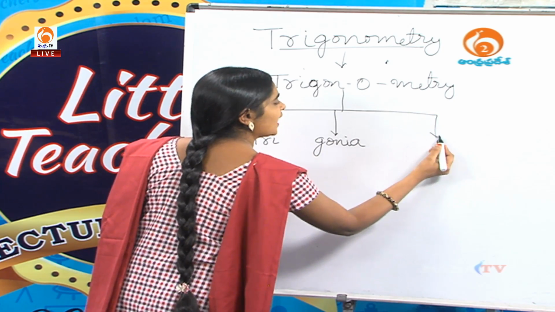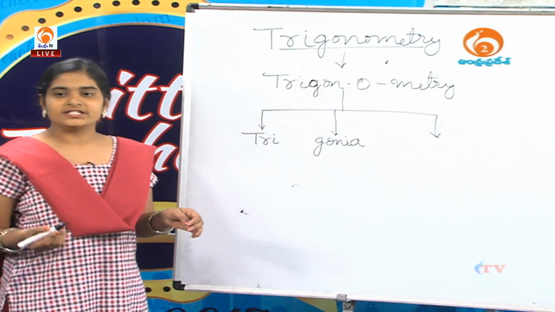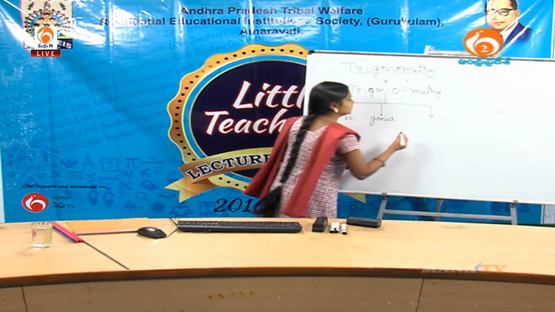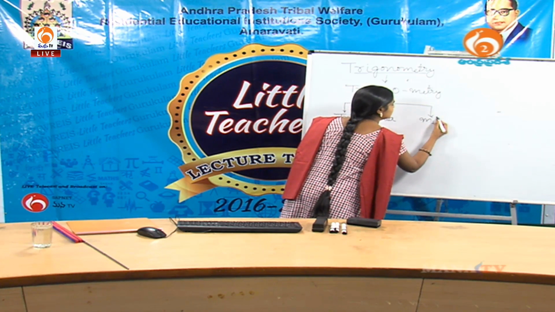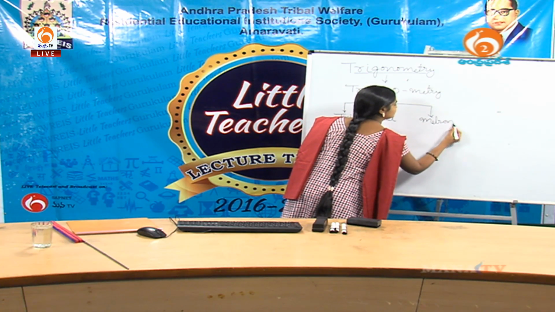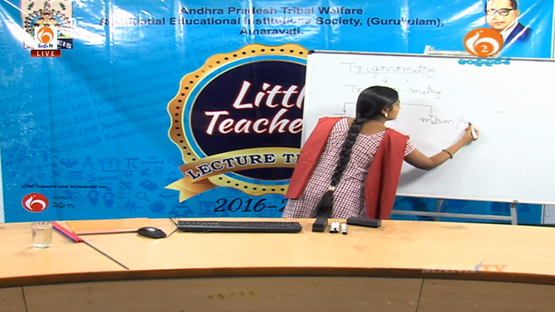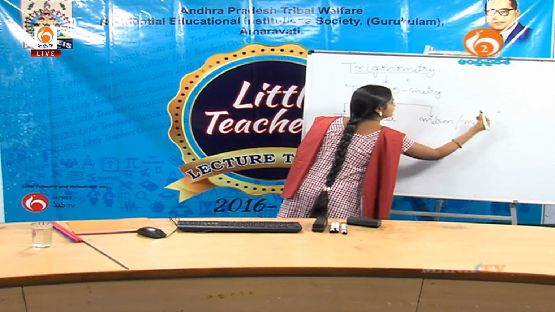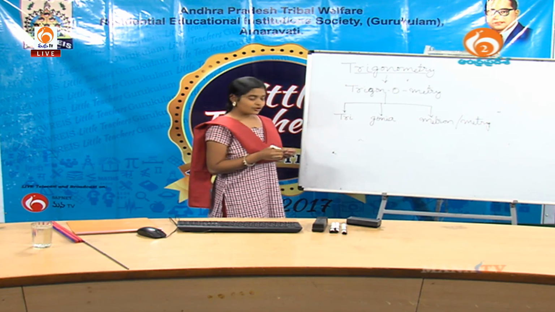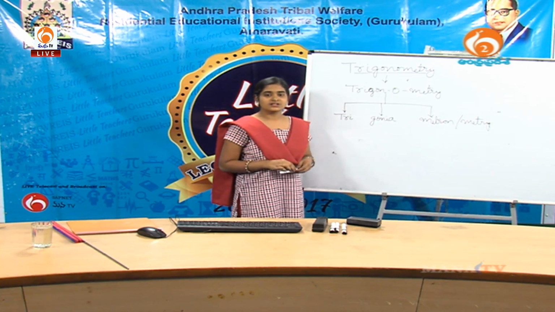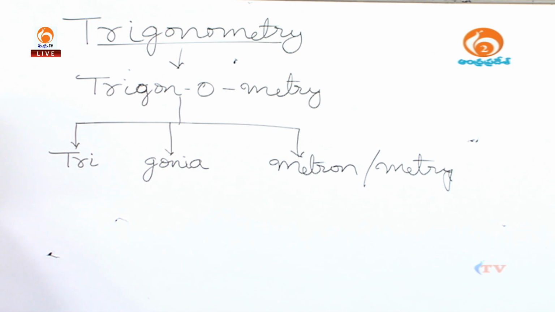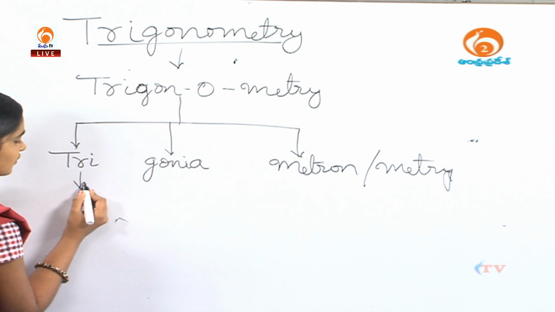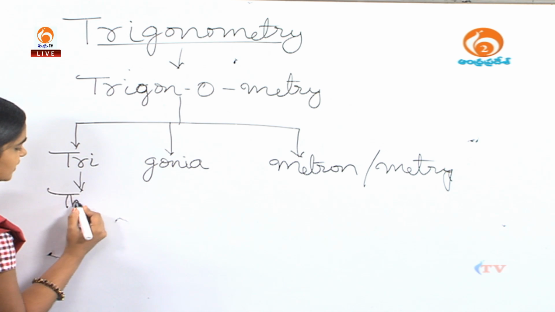The remaining term is metron, which is also called metry. Do you know the meaning of these three words? We know the meaning of tri. It is a number, that means 3. Tri means 3.